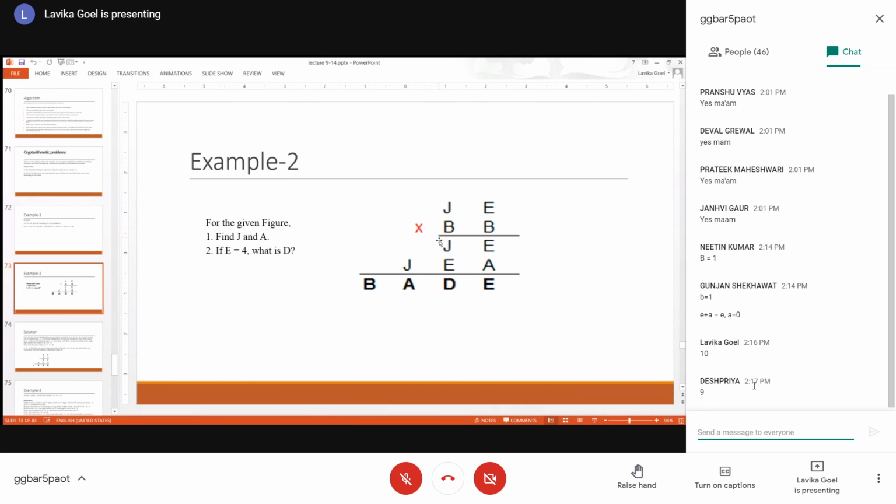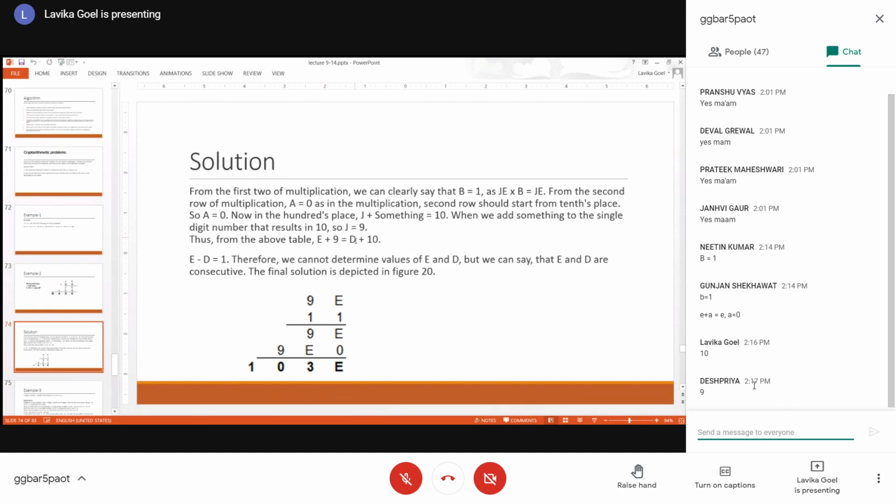So that means J plus E is equal to D plus 10, right? Because there is a carryover from D. So 10 plus D, and J is 9. So E plus 9 is equal to D plus 10. Fine, that's how we get this equation. From the second row of multiplication, we get the equation E plus J is equal to D plus 10 because there is a carryover, and J is 9. So we replace J as 9 and get E plus 9 is equal to D plus 10.